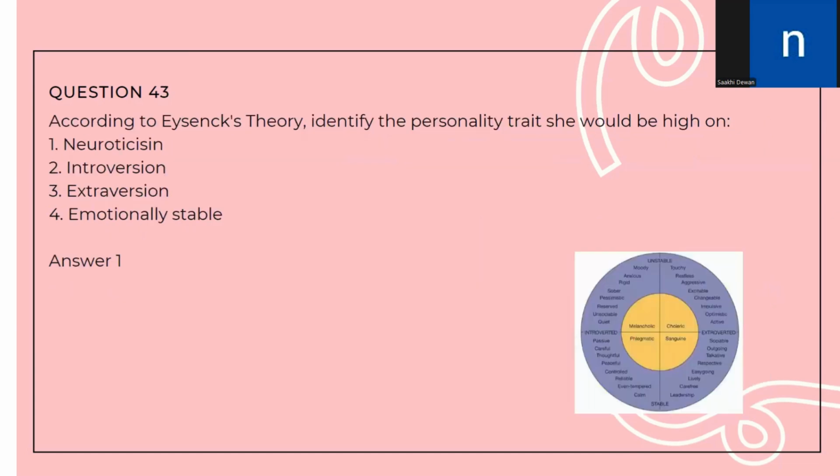Question 43. According to Eysenck's theory, identify the personality traits she would be high on. So whenever we look at the symptoms that she is displaying, we can easily state that she is high on neuroticism. So the correct answer is option number one, neurotic.